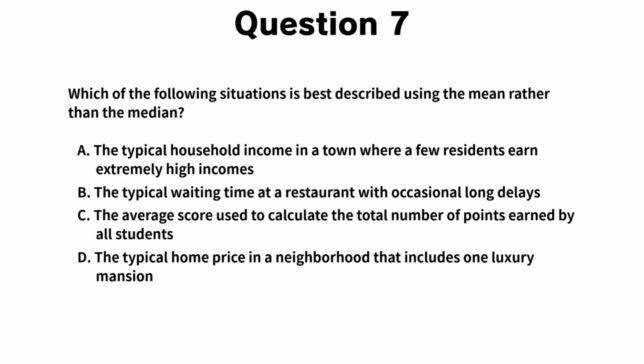Now, let's move on to question 7. This question is different from the previous ones. There is no graph. Instead, you are asked to decide which situation should be described using the mean rather than the median. As you read the choices, don't think about which measure is safer. Think about what the situation is trying to measure. Ask yourself, does this situation focus on a typical value, or does it involve a total or overall amount?